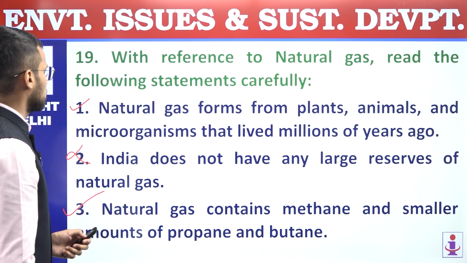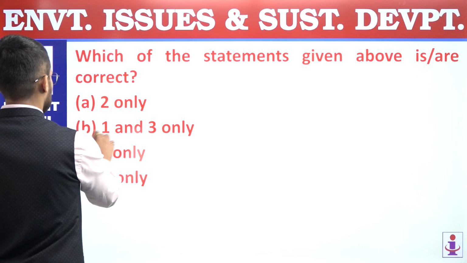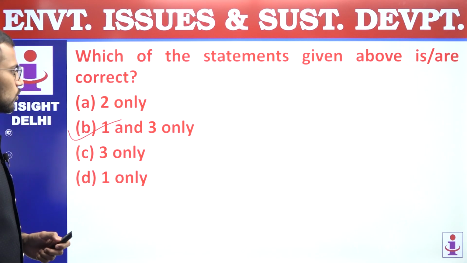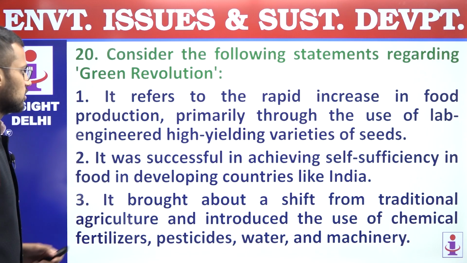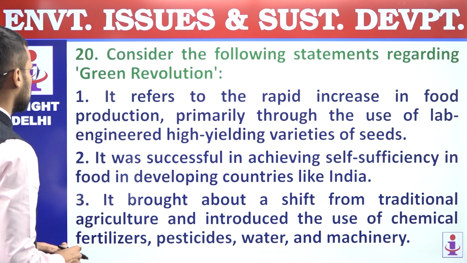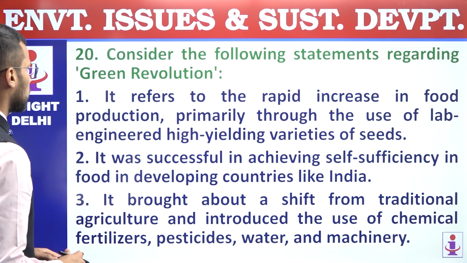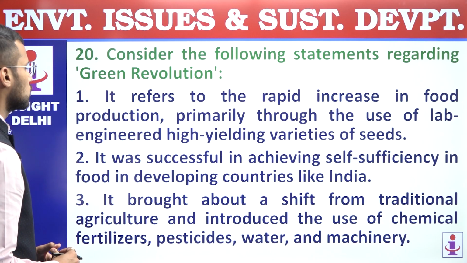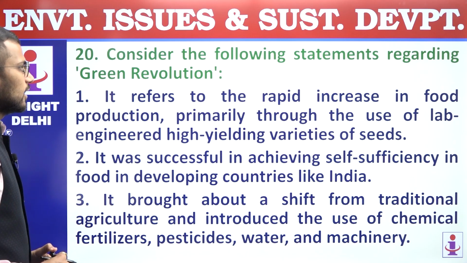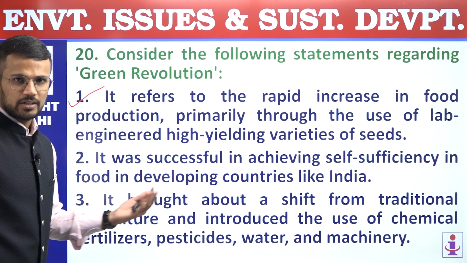First and third statements are correct. We are supposed to find out correct statements. Answer is B, 1 and 3 only. Question number 19, answer is B. 20th question, consider the following statements regarding green revolution. First, it refers to the rapid increase in food production primarily through the use of lab-engineered high-yielding varieties of seeds, right? So this statement is a correct statement.